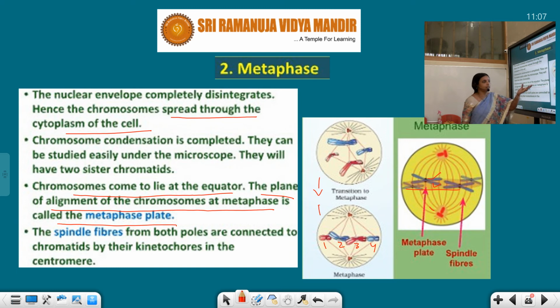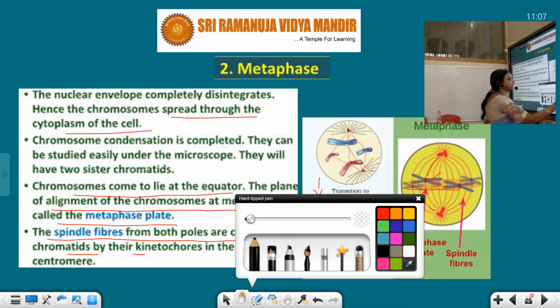All these are aligning here, so this is called the metaphase plate. And the spindle fibers from both the poles are connected to the chromatids by their kinetochores. I explained that these spindle fibers, the chromosomal fibers, or discontinuous fibers, are attached. Here I can also explain in another diagram.